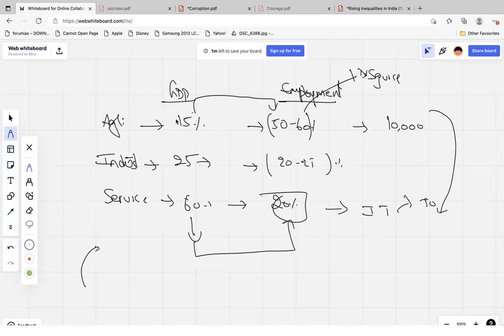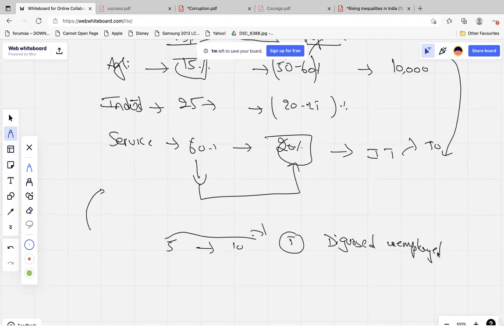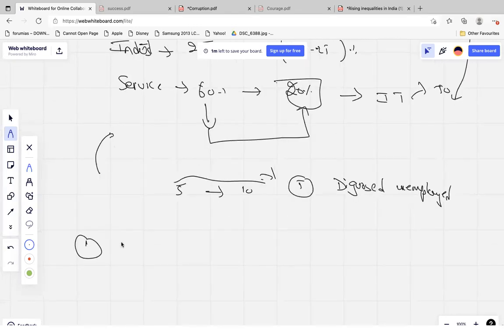Now see, it is generating only 15 rupees, but 50 to 60 percent of the people are dependent on it. That means the job which can be done by 5 people is being done by 10 people. So the rest of the 5 people are actually unemployed, but they are somehow involved in the working activity. This kind of employment is called disguised unemployment. Okay, they are actually not needed, but somehow they are being employed. So this is one of the reasons for the inequality.